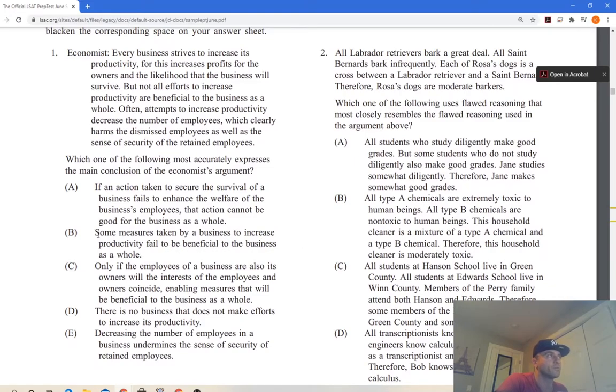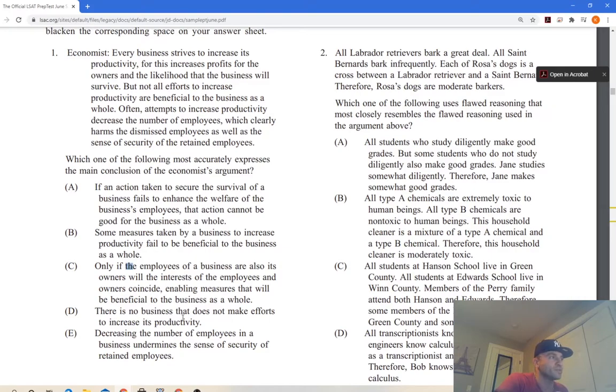This is really good. Right, we really like this, and honestly, on the test, seeing this one, I would have picked it right away and just moved on. I wouldn't have even read all this. That's how you get more time. Only if the employees of a business are also its owners with the interest of the employees. That right off the bat, you know this is trash. You don't even need to read this. Like, that's totally trying to take you the wrong direction.